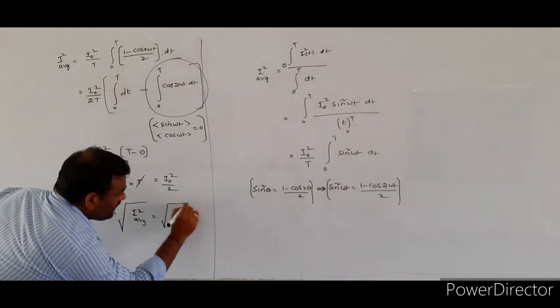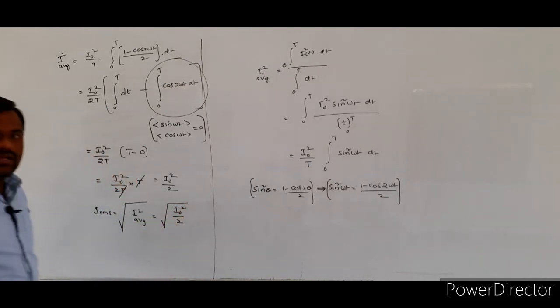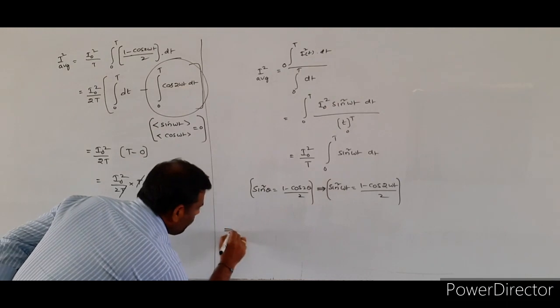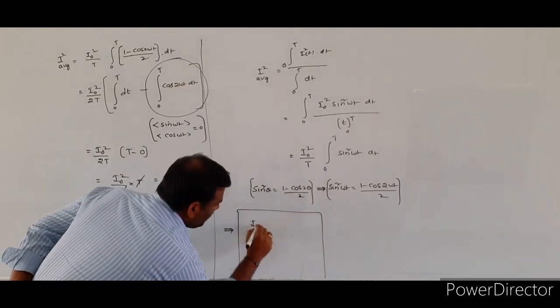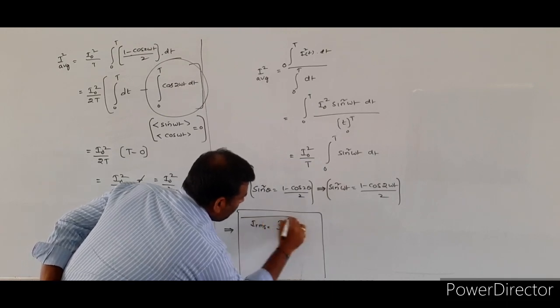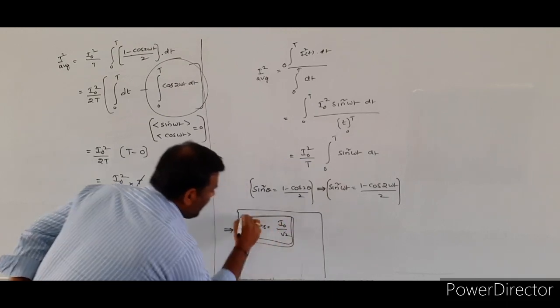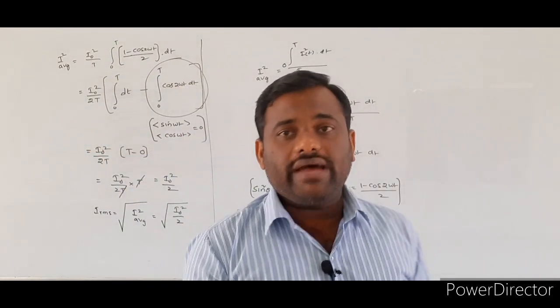Therefore, it is the square root of I naught squared by 2. Finally, we get I_RMS equal to I naught by root 2.